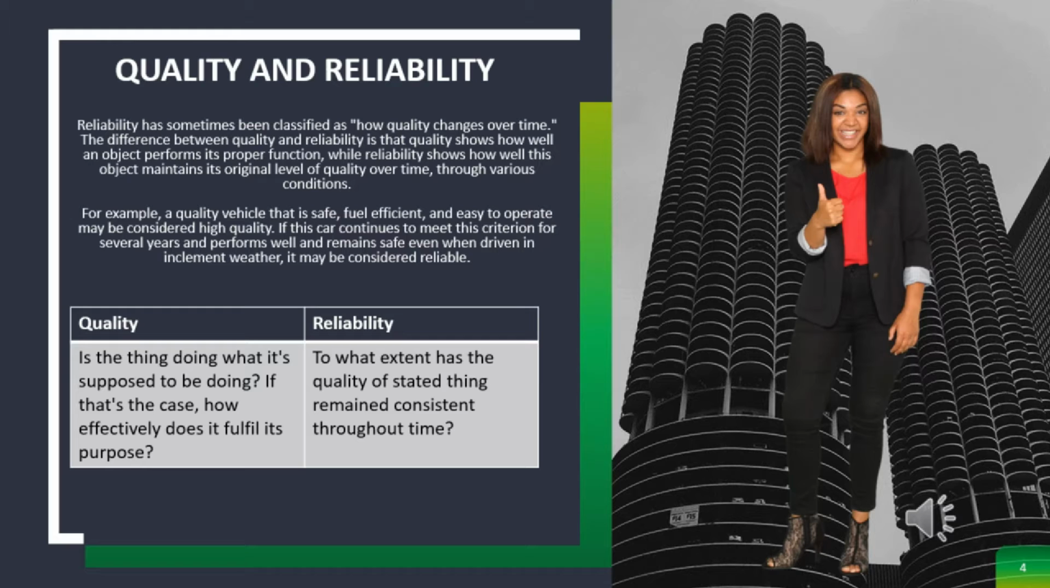For example, a vehicle that is safe, fuel efficient, and easy to operate may be considered high quality. If this car continues to meet these criteria for several years and performs well and remains safe even when driven in inclement weather, it may be considered reliable.